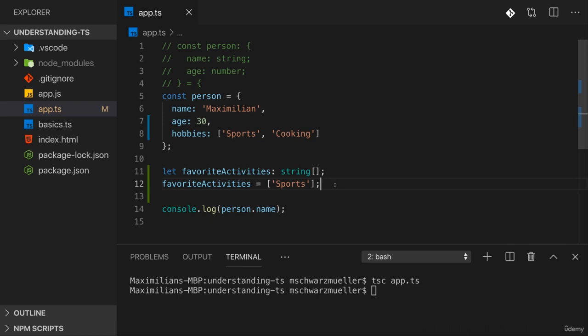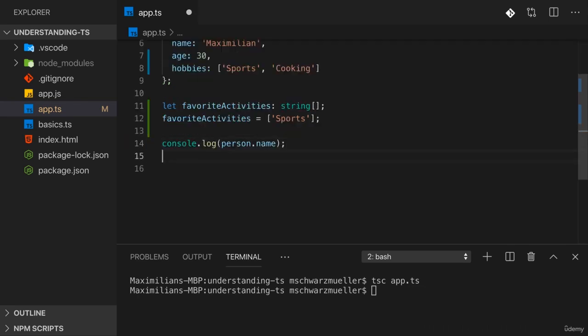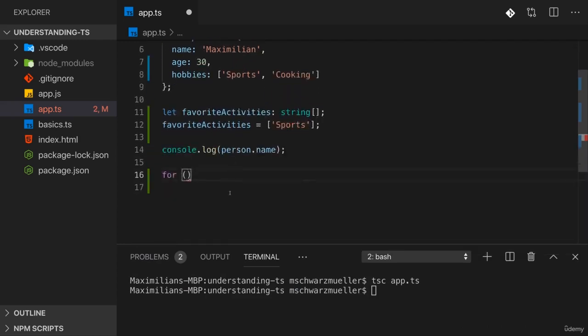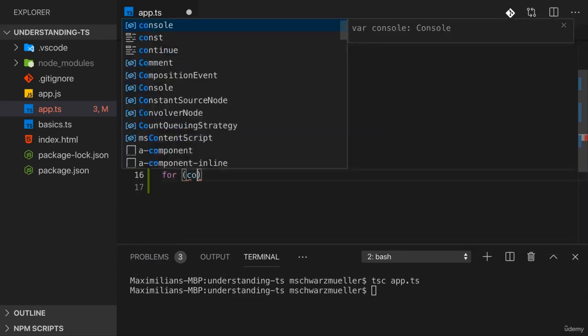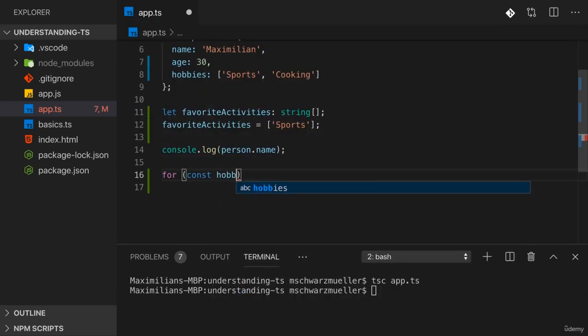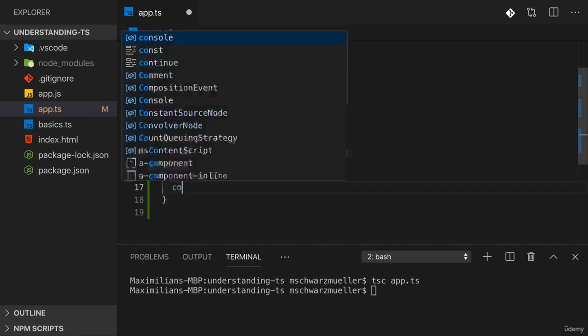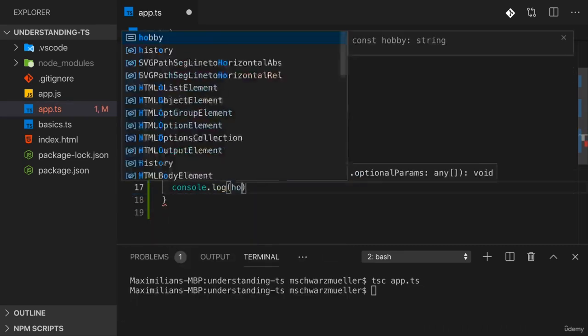Arrays also give us a great example, actually just like objects and their properties, of how dynamic TypeScript's type inference is. If we add a for loop here at the bottom, and we want to go through all the hobbies of person, we can of course use a traditional for loop with for const hobby of person.hobbies, so accessing the hobbies property and going through all the hobbies there, storing each hobby for each iteration in this constant, and then we can console log hobby here.